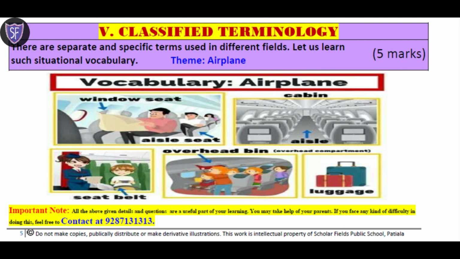Then the space where you put your small items which you are carrying inside the plane is known as the overhead bin or the overhead compartment, and your suitcases and your other baggages are known as luggage.